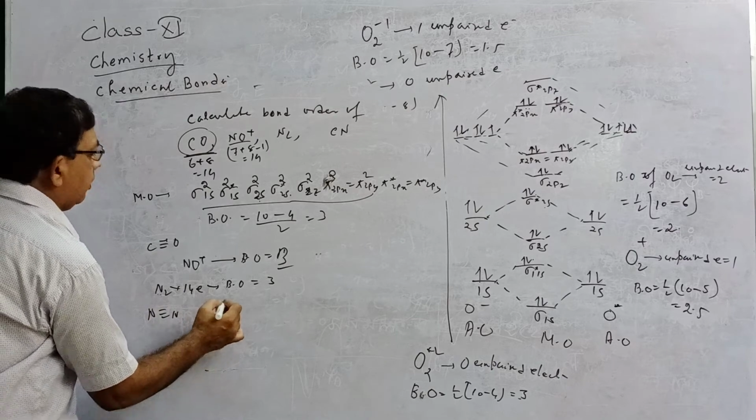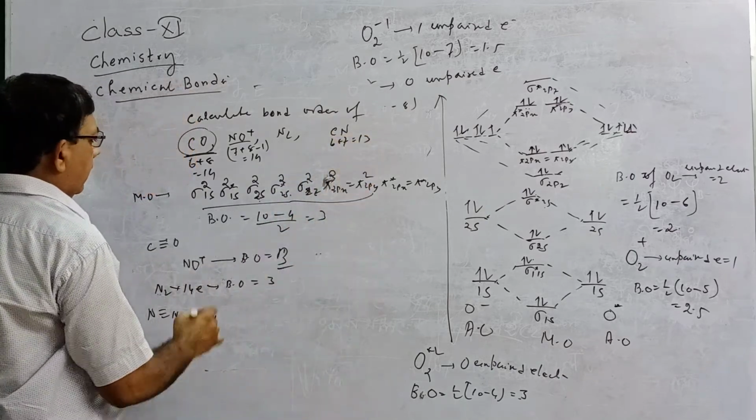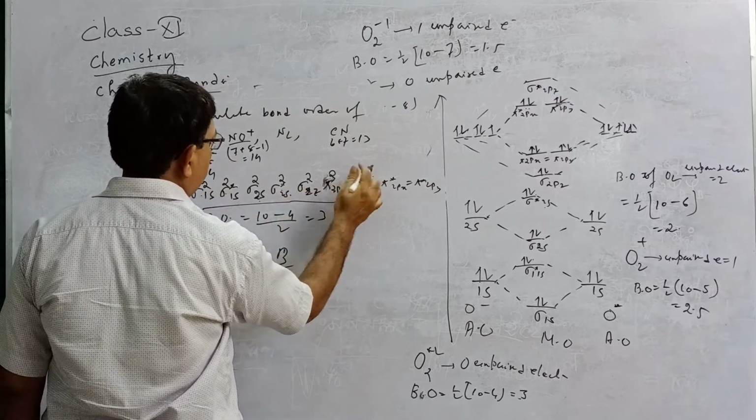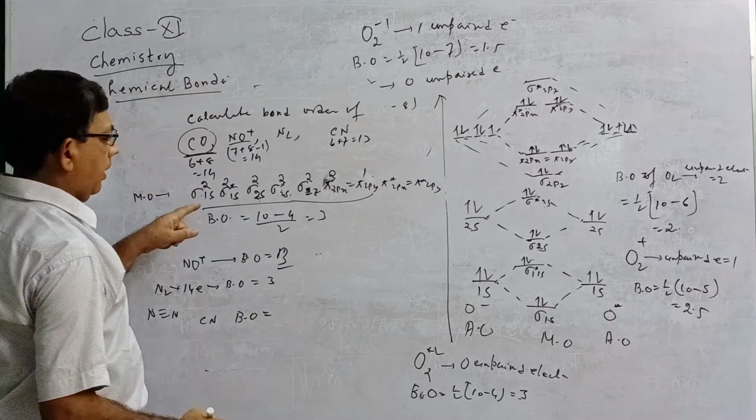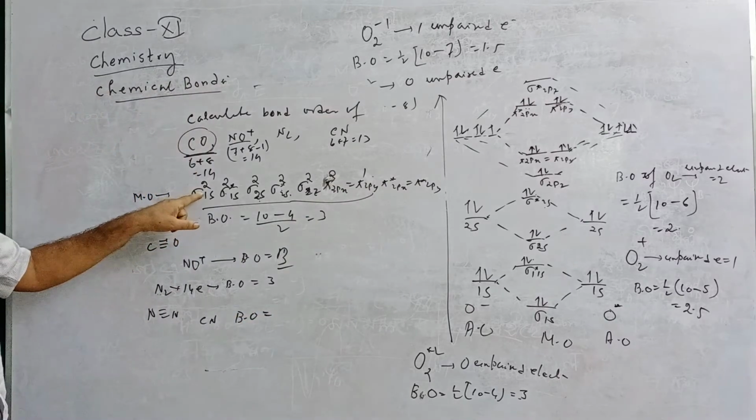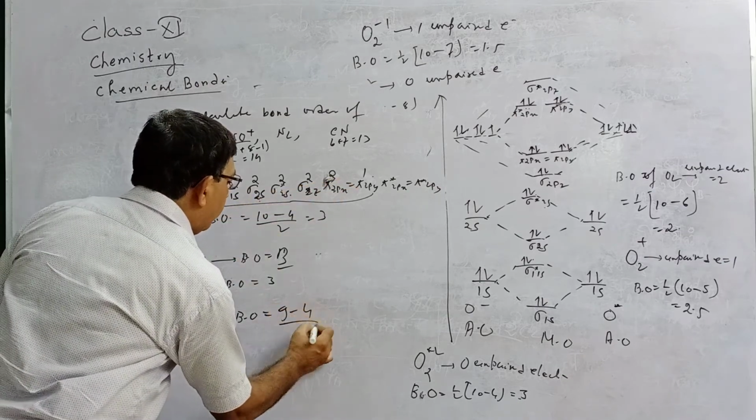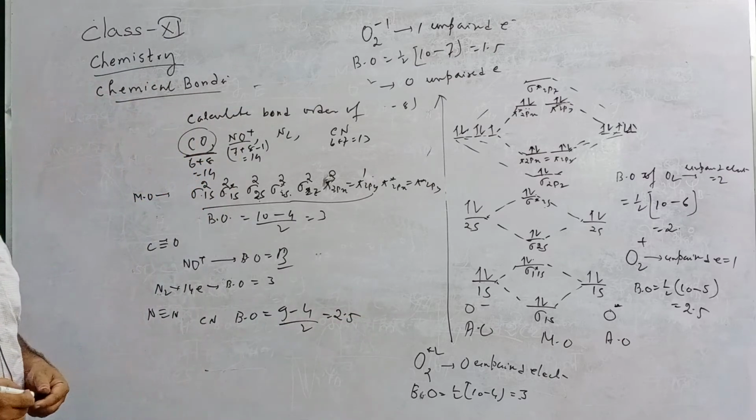And CN, 6 plus 7, 13. 13 means 2 plus 2, 4, 5, 6, 7, 8, 9, 10, 11, 12, 13. So what will be the bond order? The number of electrons in bonding orbitals: 2 plus 2, 4, 5, 6, 7, 8, 9, minus 4, by 2, that is 2.5. So CN has bond order 2.5.